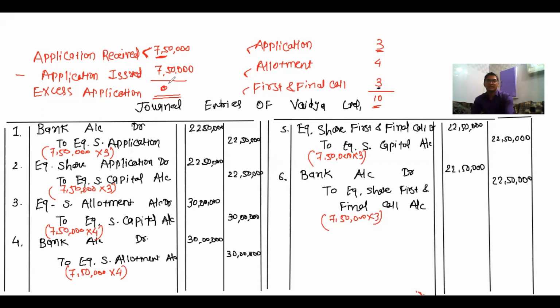Now there is no excess application, so no bank account is credited in the second entry, and then application issued 7,50,000 is multiplied by each installment. After completion of this full sum, we have to do a simple total of the debit side and credit side, and it comes to 1 crore 50 lakhs. It is called total.